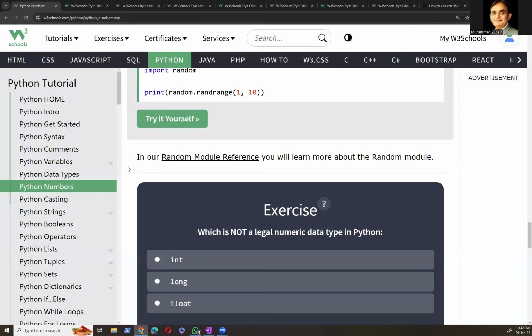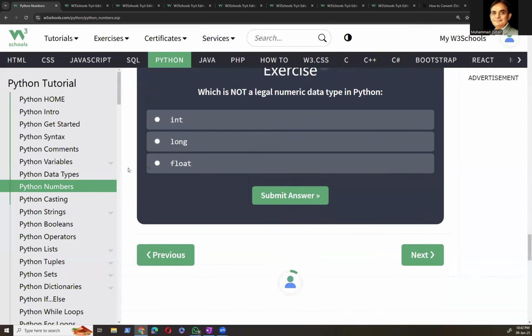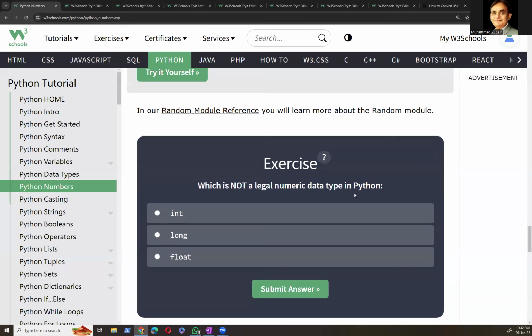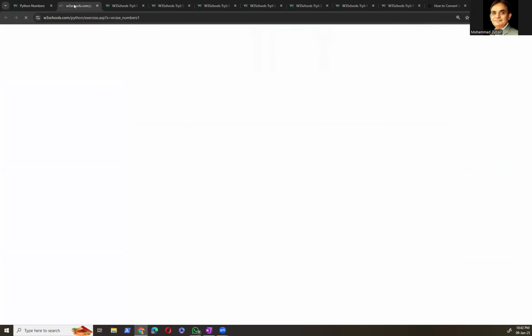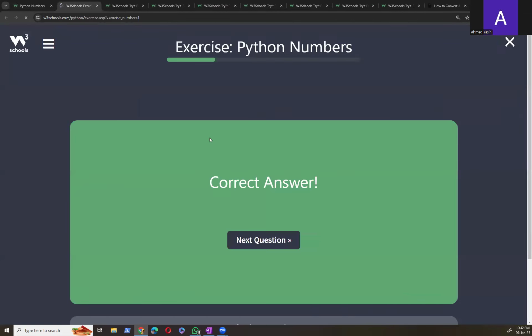Okay, that's all. This was our today's class, and this is our exercise: which is not a legal numeric data type in Python? The second one, long. Yes, long is not legal. Long is available in C++, but not available in Python. Okay, that was our today's class.